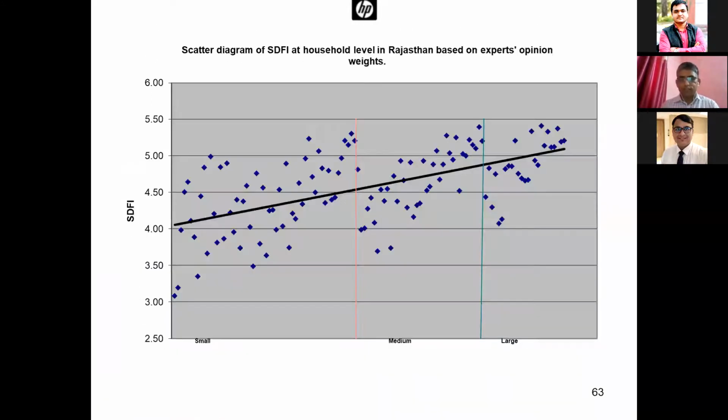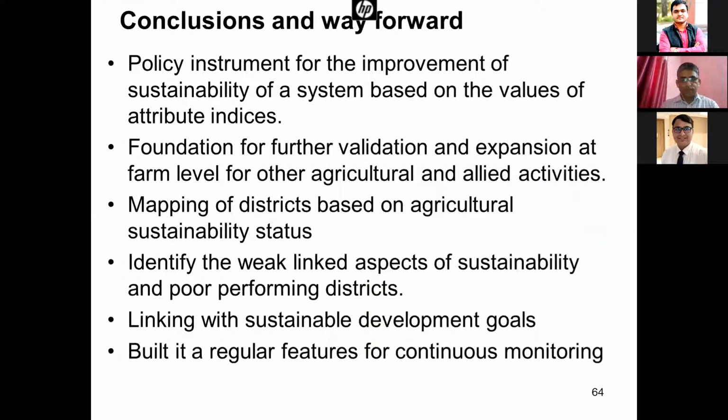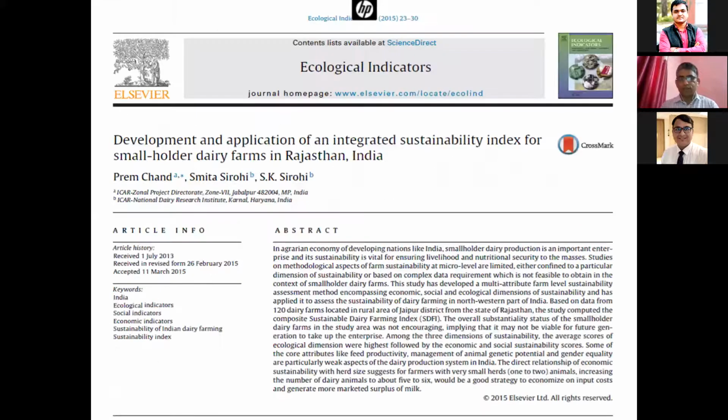These are the results; I won't discuss them. These are some of my publications you can refer to for details. Development and applications of an integrated sustainability index for smallholder dairy farmers in Rajasthan, in Ecological Indicators. If I receive any request by email, I will share it. I have mentioned my email also. You can write me an email.